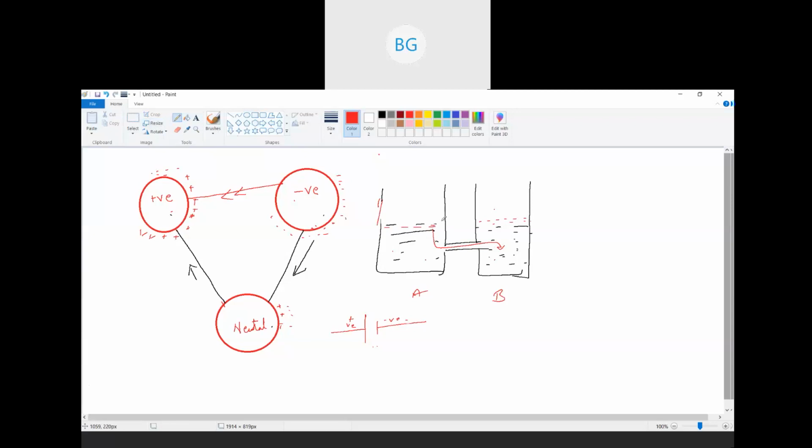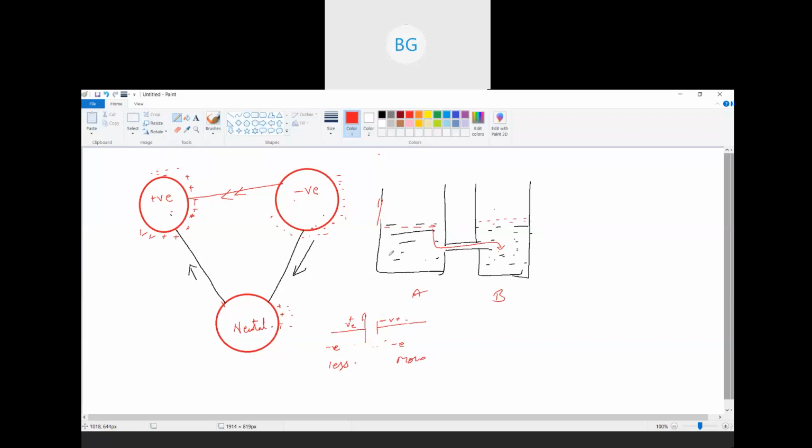Similarly, the same thing happens in current also. If at both the terminals the number of electrons becomes the same, then there will be no flow of current or no electrons will flow. That is why we always have one terminal as positive, the other as negative. So positive means the number of electrons over here will be less, and negative means here the number of electrons will be more.